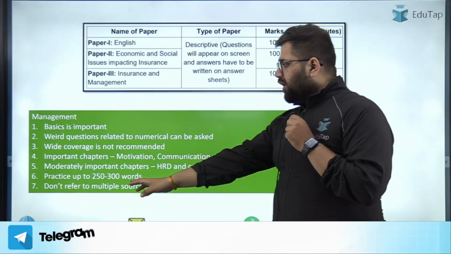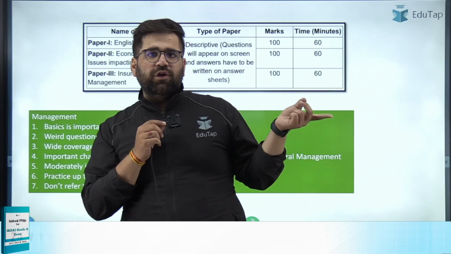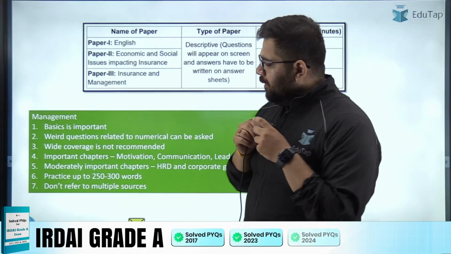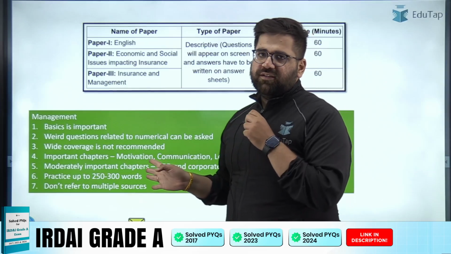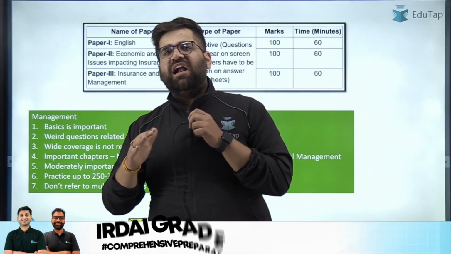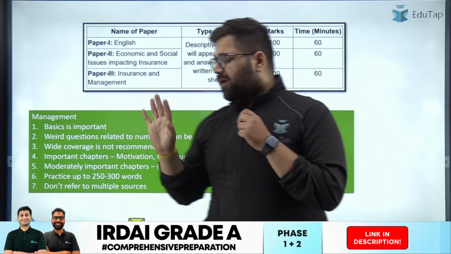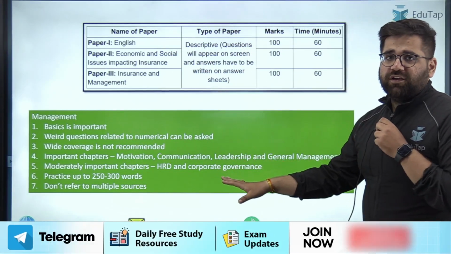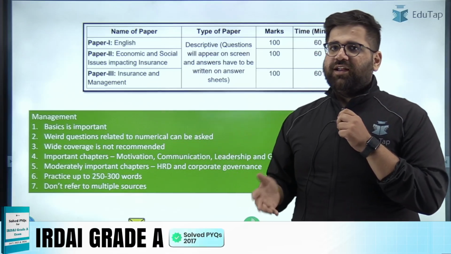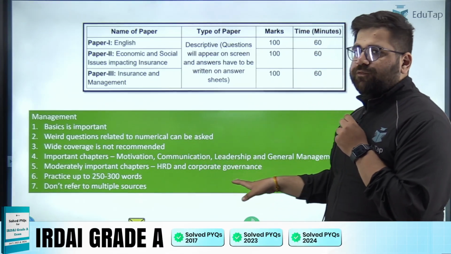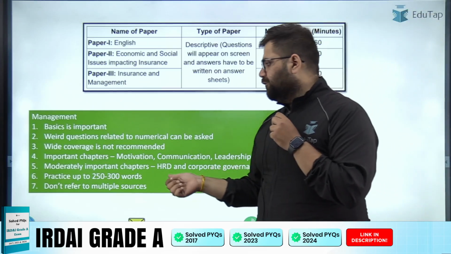Moreover, moderately important chapters: now I'm not calling them least important because some questions were asked in 2017 also from these chapters, but in 2023 and 2024 hardly any question appeared from corporate governance. HRD, yes, one question, but that was in the option list. You could have skipped this particular topic altogether. But these are some, I would say, moderately important chapters. If you have less time, the exam is tomorrow and today you are doing HRD, it's not good. Leave this chapter if you have less time. But these are some basic important chapters which we have discussed before.